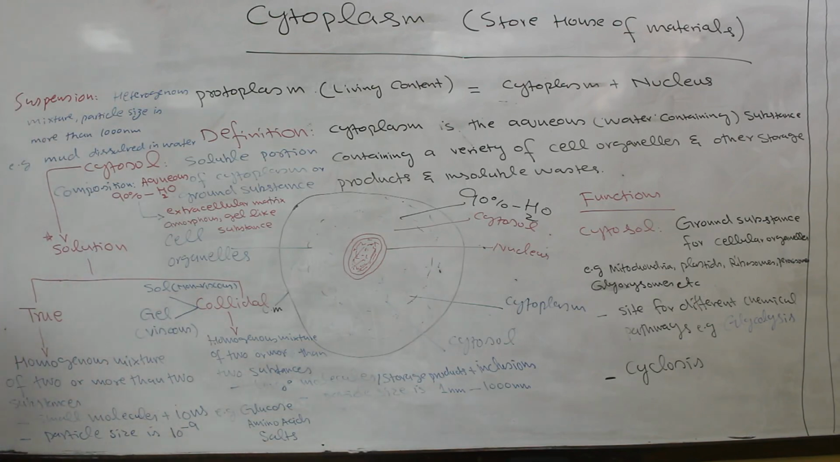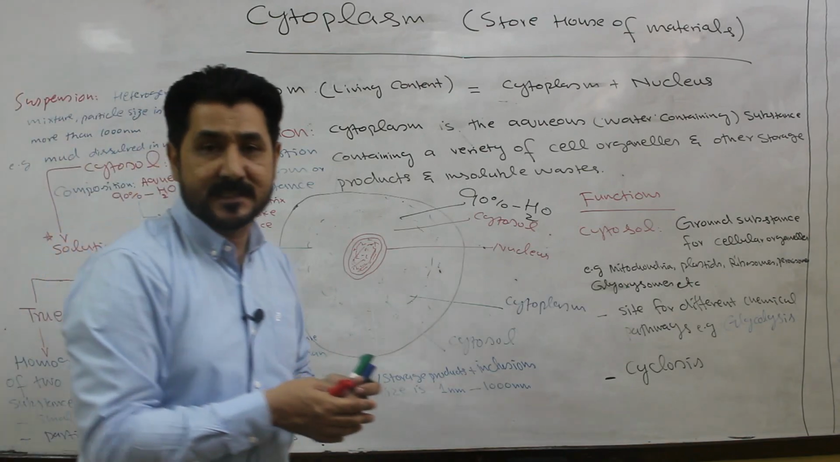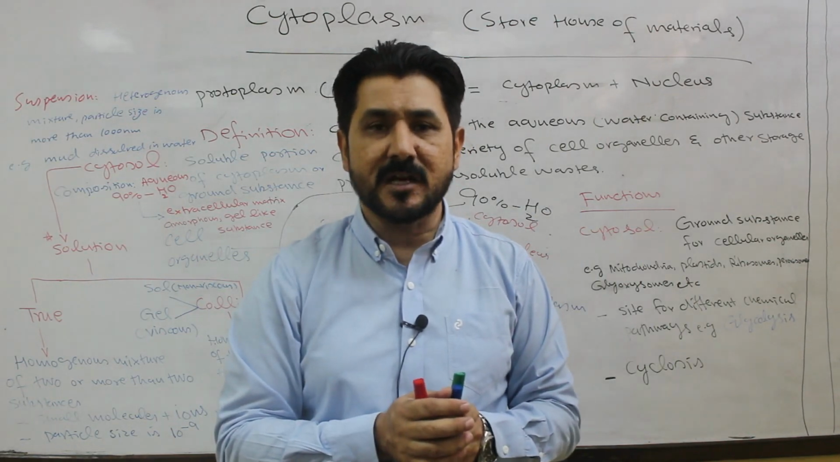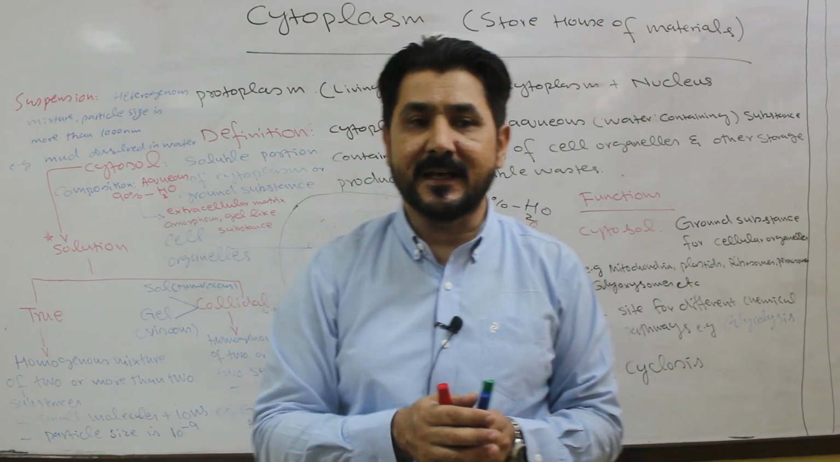Now what is a true solution? A true solution is a homogeneous mixture of two or more substances, which mainly consists of smaller molecules. Small molecules and ions give rise to a true solution. Also the particle size is 10 raised to minus 9, or nanometer in size. The particles present in the formation of a true solution are in the range of what?